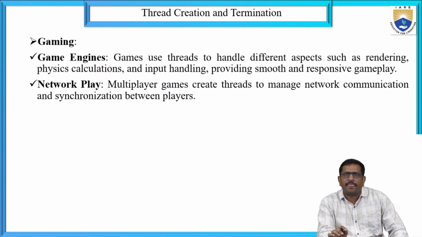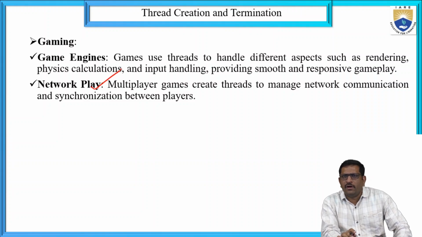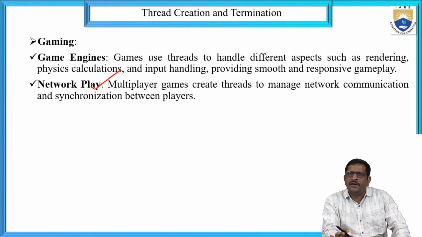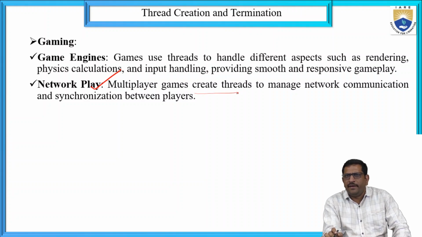Gaming. Game engines use threads to handle different aspects such as rendering, physics calculations, input handling, and providing very smooth and responsive gameplay. Network play. In network play, we can create multiple threads. By creating these multiple threads, we can manage network communication between different devices.